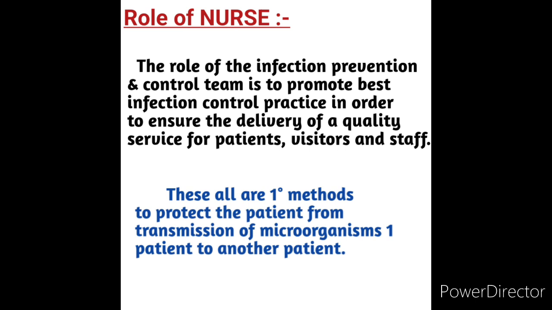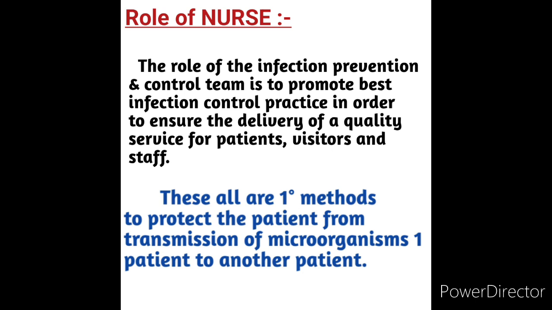Following hand hygiene is the most important measure to prevent infection among patients and others. Respiratory hygiene is also very important, along with safe injection practices, sterilization and disinfection of patient care items and devices, and environmental infection prevention and control methods.